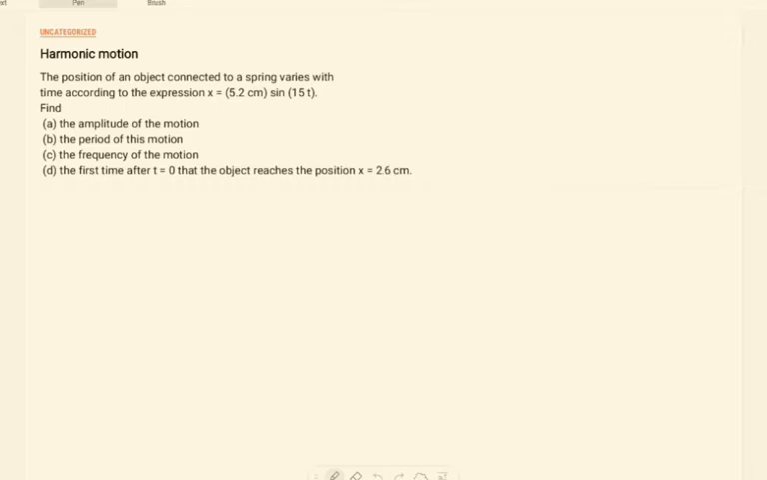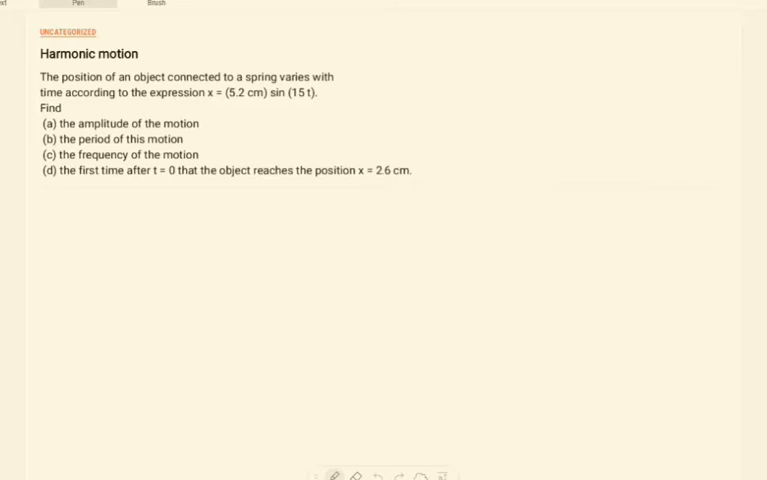So the problem says the position of an object connected to a spring varies with time according to the expression x equals 5.2 centimeters sine of 15t. From this given position we are going to find the amplitude, period, and frequency of the motion, and finally we will find the first time after t equals 0 that the object reaches the position x equals 2.6 centimeters. There is not a big deal here.